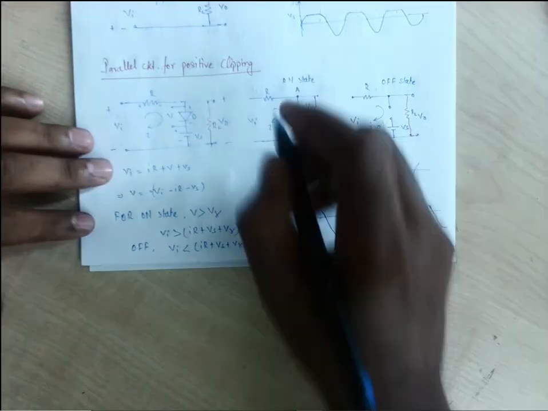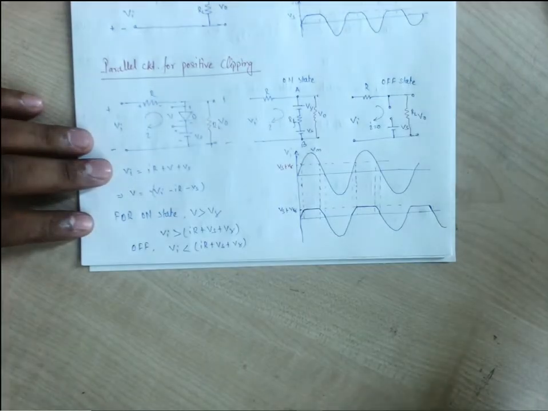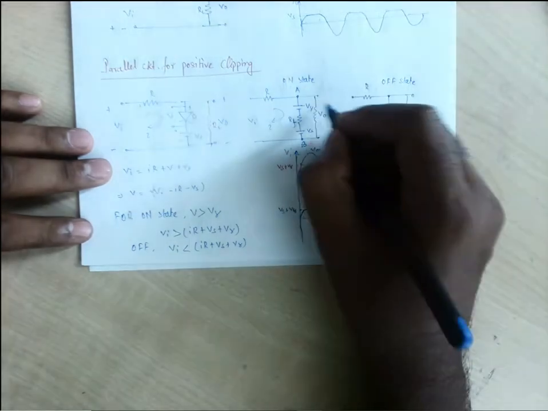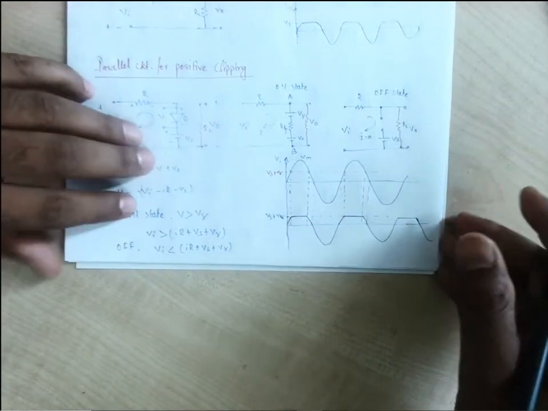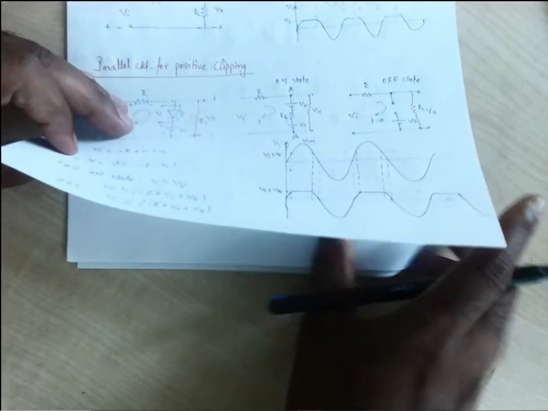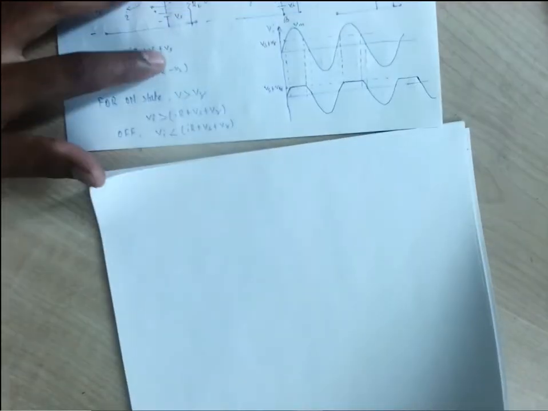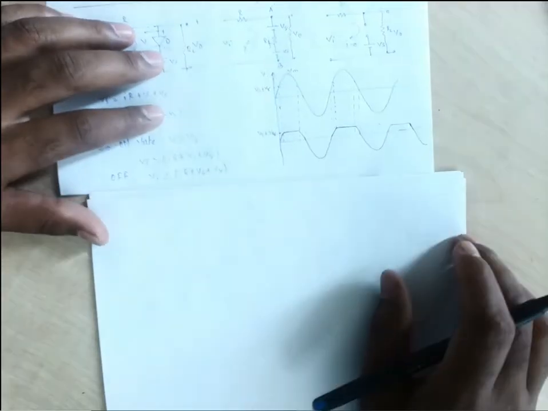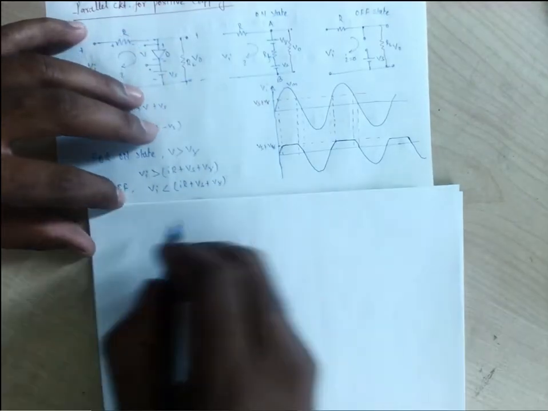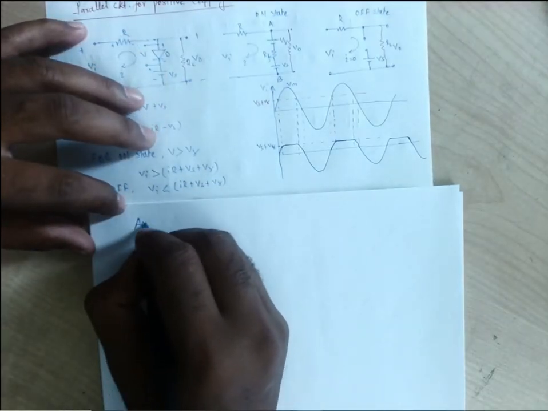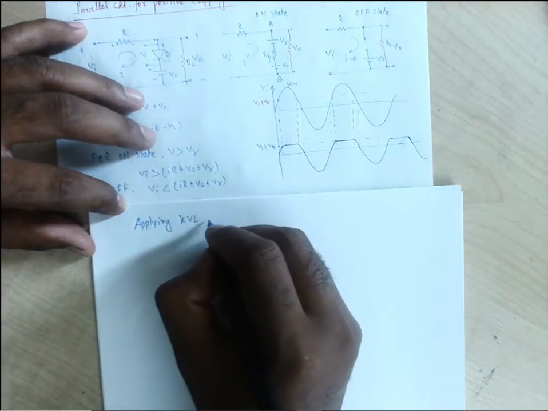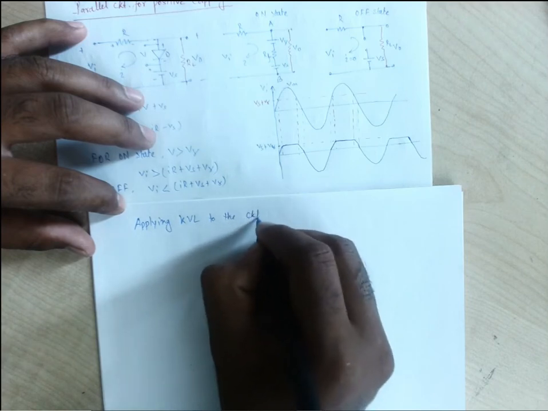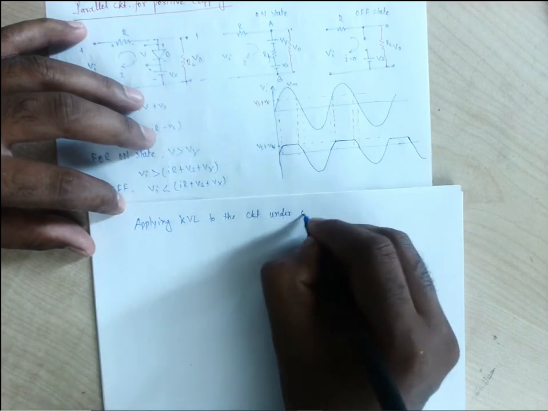So on the on state, if we apply the KVL, we can take out the current, then we can easily take out the output voltage, right? So for this on state, when we are applying the KVL in the on state, this circuit is the on state. So let us apply the KVL on that circuit under on state.